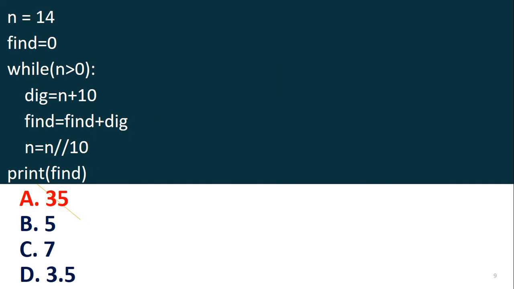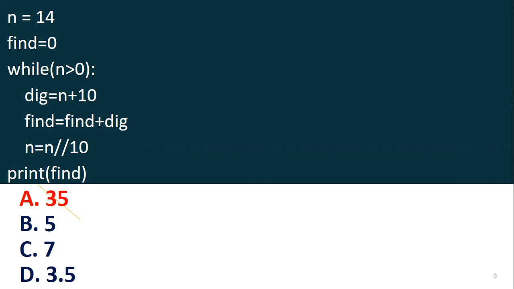Then find plus digit. What is find? Previous find is 0, 0 plus 24 is 24, so find is also 24. Next, I'm getting the quotient, not the remainder. So how much quotient is it getting? 14 divided by 10, the quotient is 1, which is assigned to the n variable. Again n is greater than 0, so again it comes to the loop.